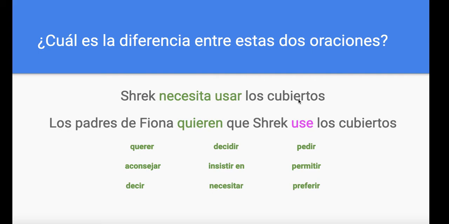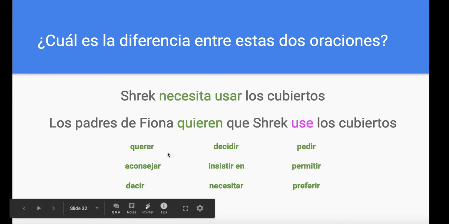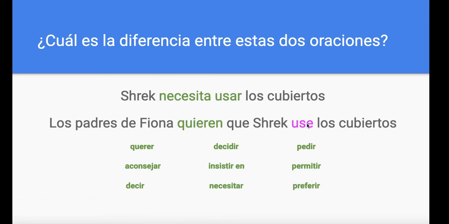It's real information. How can we use and implement and start applying the subjunctive? If you notice, the sentence structure is longer. It has one subject here and a different subject here. So then two subjects. It also has two verbs.